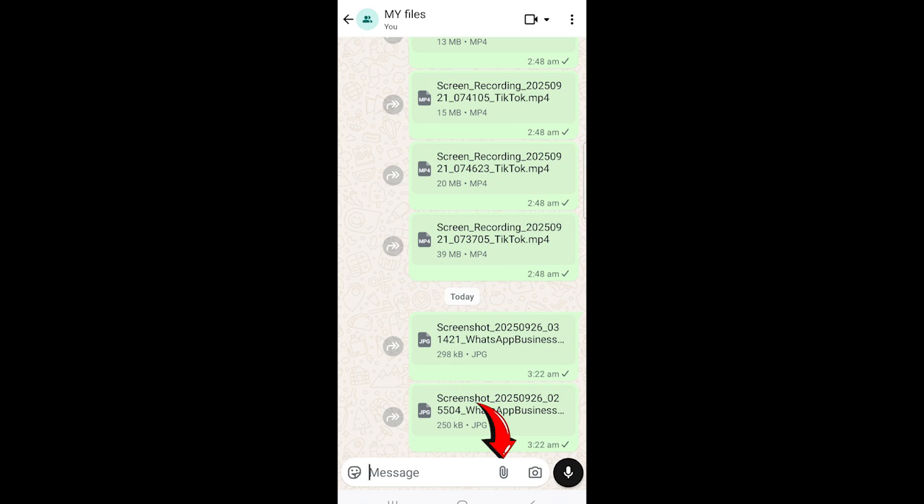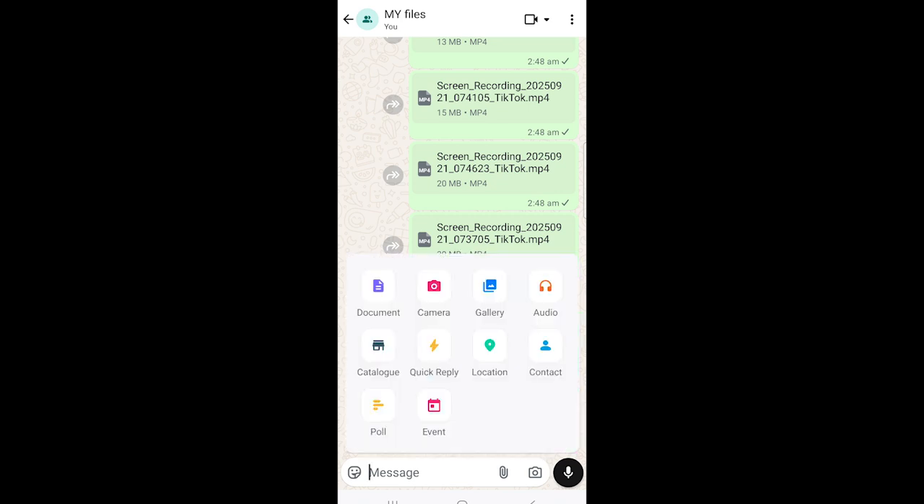icon. So click on it. Now you see multiple options. Now you see document, camera, gallery. Now click on document. So we are in the document section. Now you see multiple options: browse document, choose from gallery, scan document. Now click on choose from gallery.